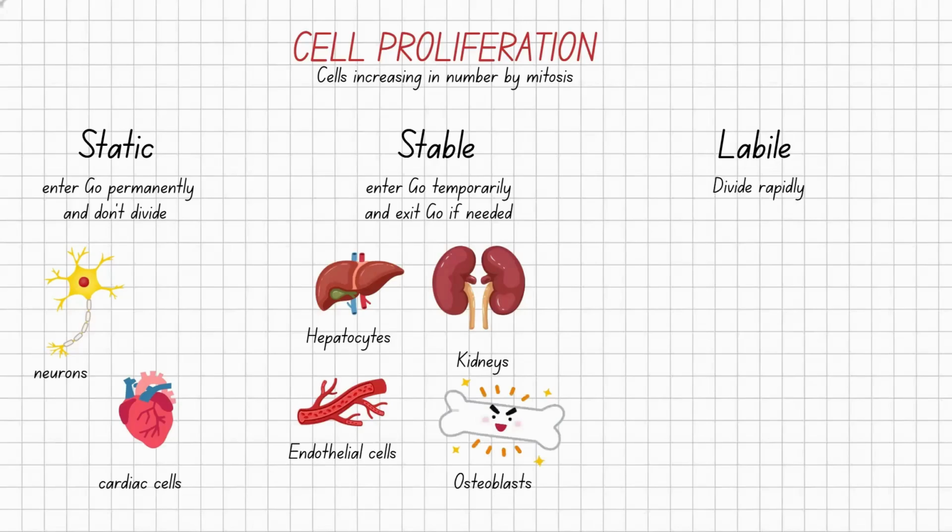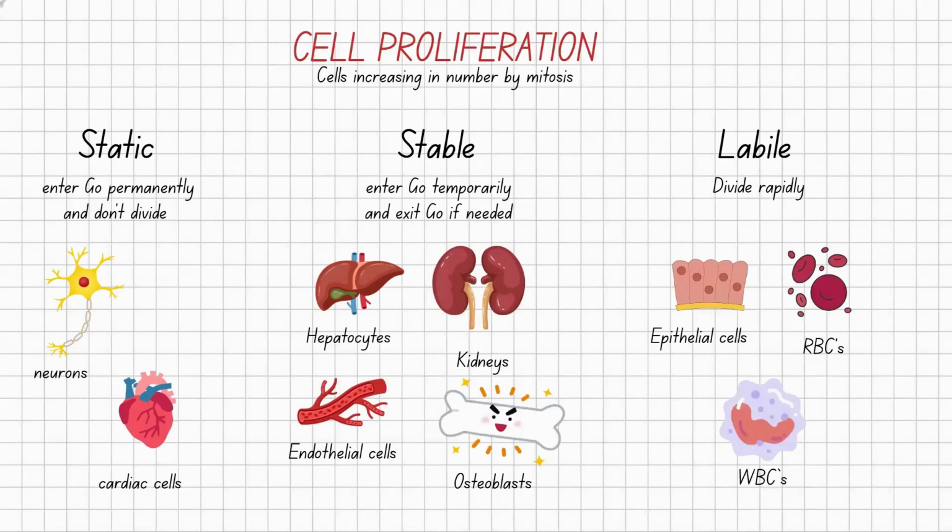There are labile cells that divide rapidly. For example, epithelial cells of the skin and GI tract, the RBCs, red blood cells, and the white blood cells, WBCs.